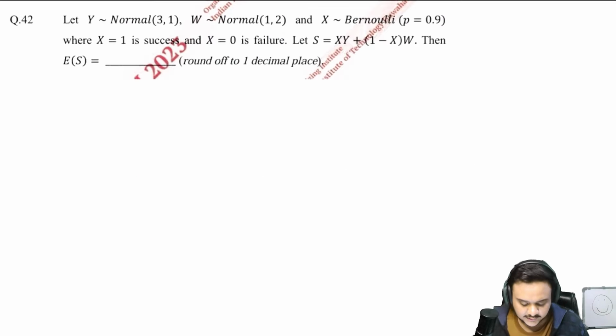Okay, read the 42nd now. Y is a normal distribution, so is W. X is Bernoulli with probability 0.9 where X is 1 and probability 0.1 when X is 0. Okay, so the rate of success is 0.9 or 90%. S is given as this and you have to find the expectation of S.